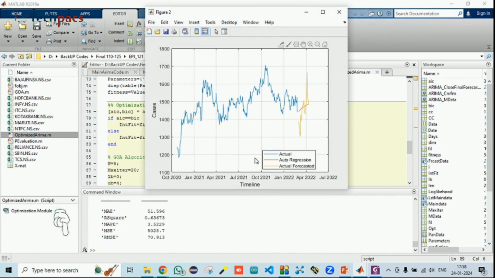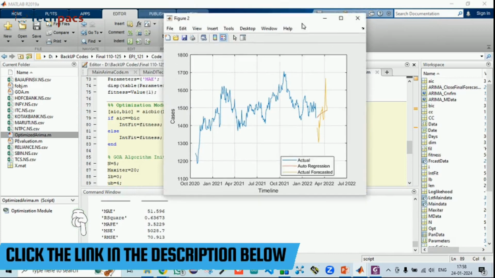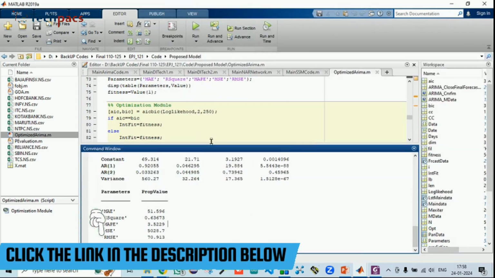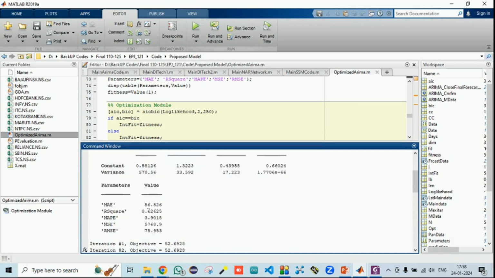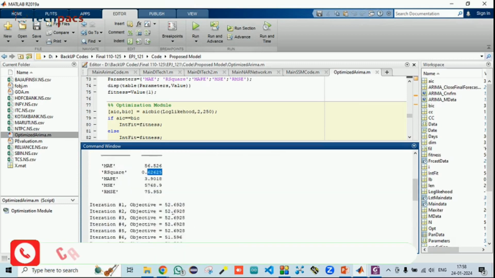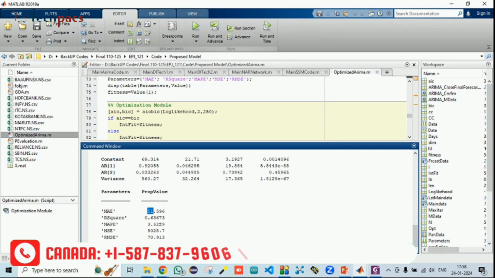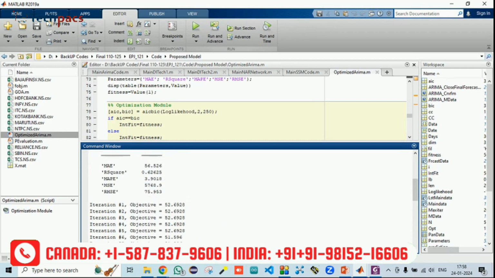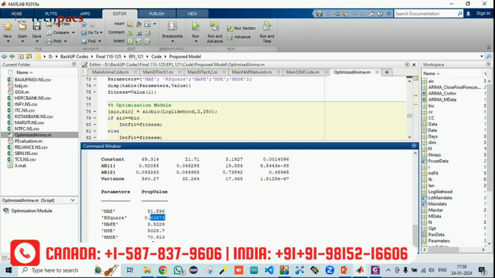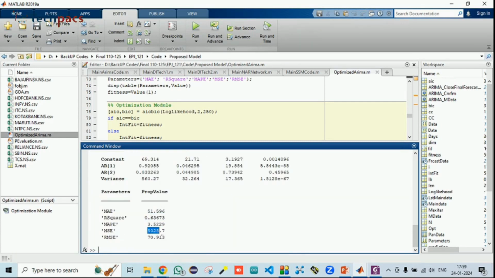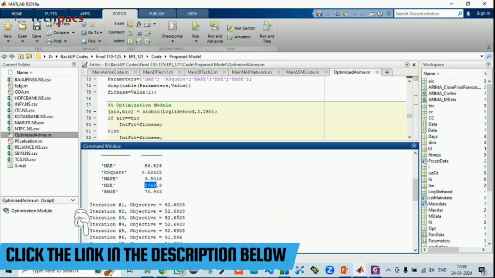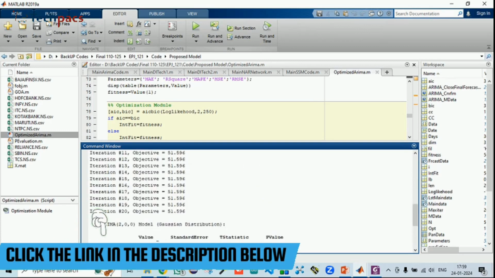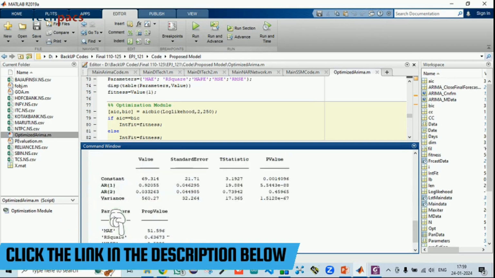Here you can see the outcomes of the proposed results. The initial parameters we had were MAE of 56 and R square of 0.622. Here you can see MAE is reduced, error is reduced, and R square has improved. The MAPE value was 3.9, and here we have achieved 3.5, which is better. The mean square error was initially 5768 and is now 5028. So in every parameter we are getting an improvement in the proposed method.